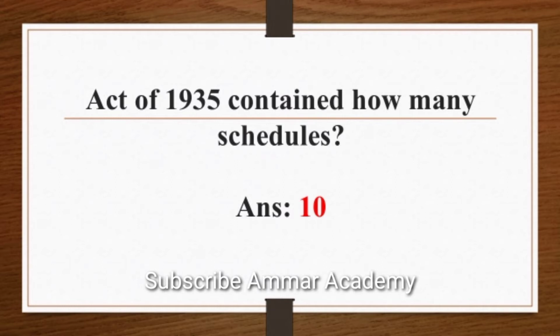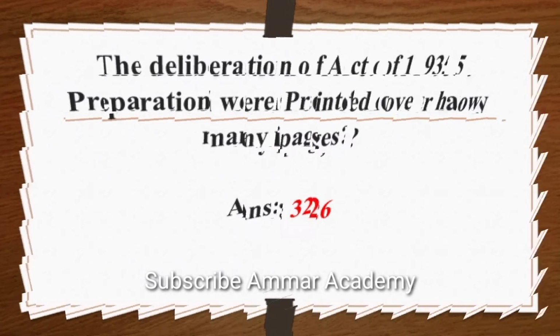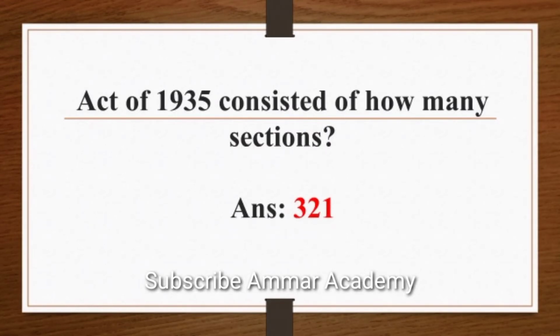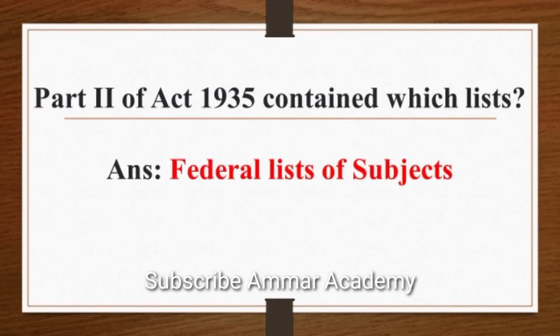Act of 1935 contained how many schedules? Answer is 10. The deliberation of Act of 1935 preparation were printed over how many pages? Answer is 326. Act of 1935 consisted of how many sections? Answer is 321. Part 1 of Act 1935 pertained to which subjects? Answer is provincial subjects. Part 2 of Act 1935 contained which list? Answer is Federal list of subjects.